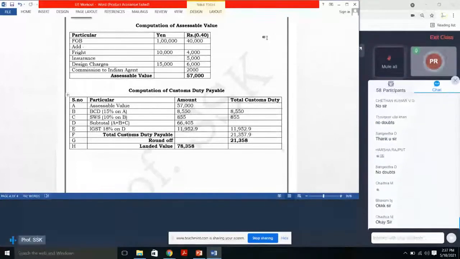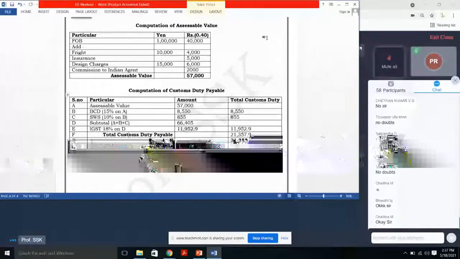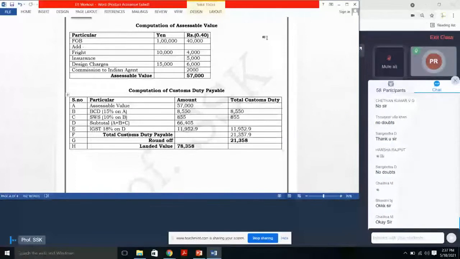Good. And you can upload the notes in your assignment so that I can cross verify. Okay. As you are all maintaining the notes, you upload it because it reduces the burden.